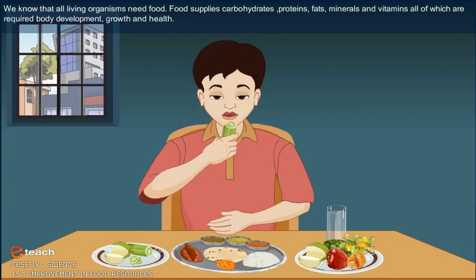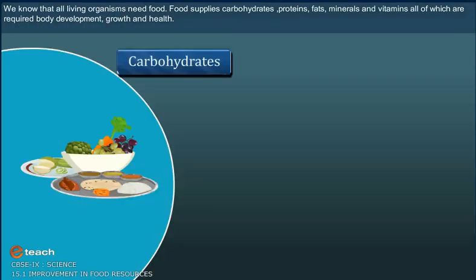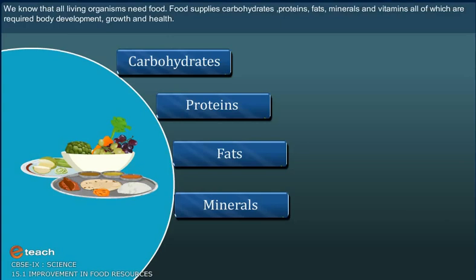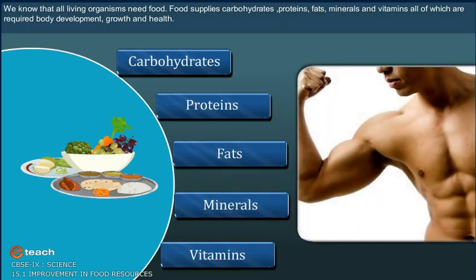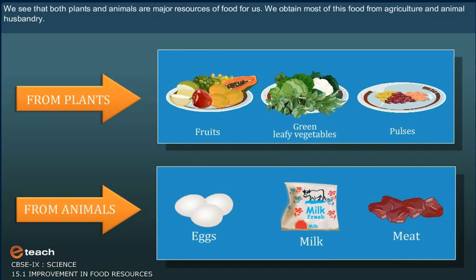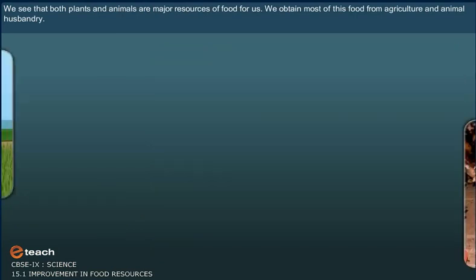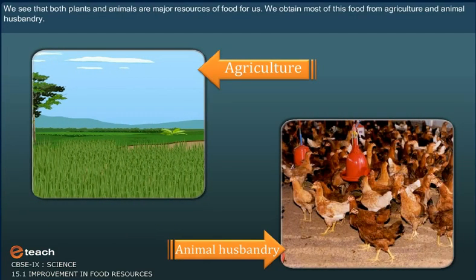We know that all living organisms need food. Food supplies carbohydrates, proteins, fats, minerals and vitamins, all of which we require for body development, growth and health. Both plants and animals are major resources of food for us. We obtain most of this food from agriculture and animal husbandry.